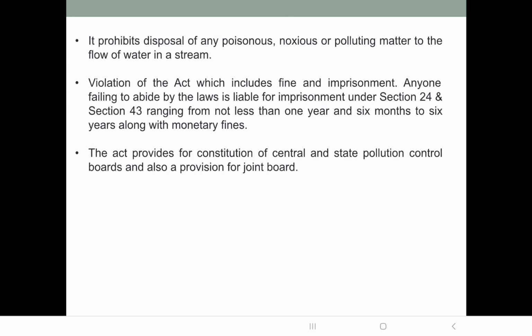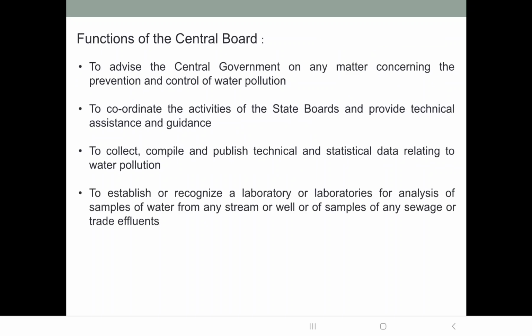Okay, it also prohibits the disposal of any poisonous, noxious or polluting matter in the flowing stream. Okay, also it has fine and imprisonment. What is this punishment? From 1 year and 6 months to 6 years, along with some monetary fines. And it provides for constitution of a central and state pollution board. Okay, there is also a provision for joint board in this act. What are the functions of Central Pollution Control Board?